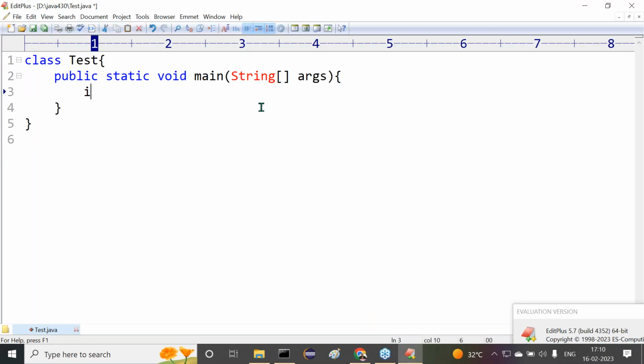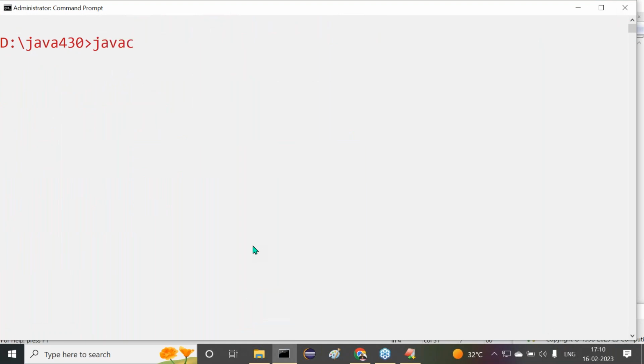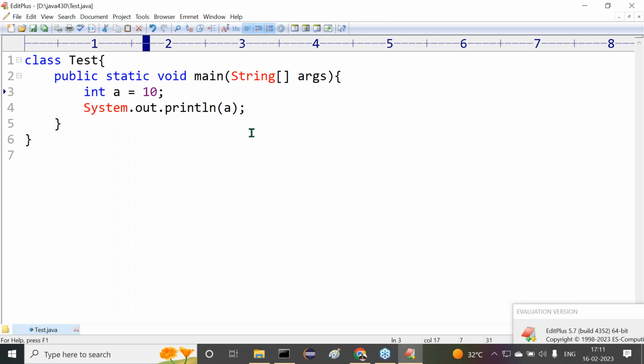Now here, int a is equal to 10. Now System.out.println of a. This is a decimal value. The output value here we are able to get directly, 10. Compiled successfully. Now here we are getting output 10. But I want to make it a binary number. So here I have to use 0b, then we display that value.